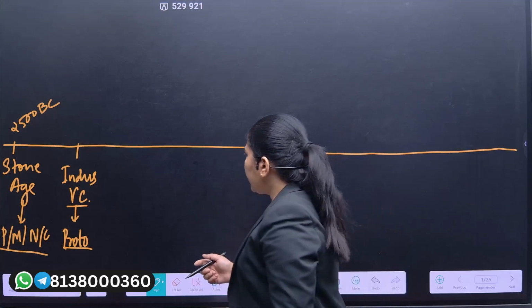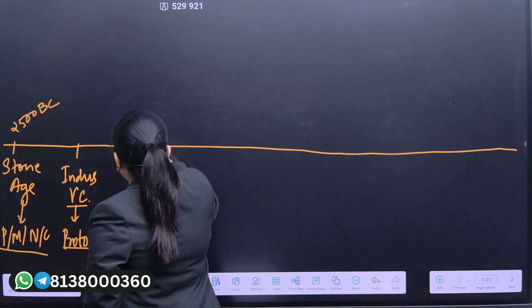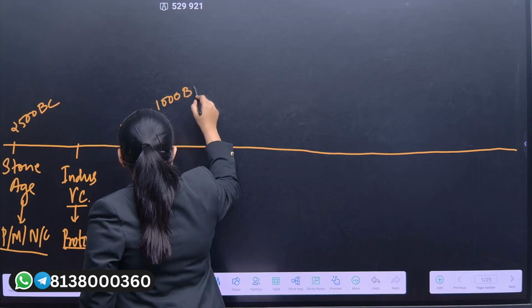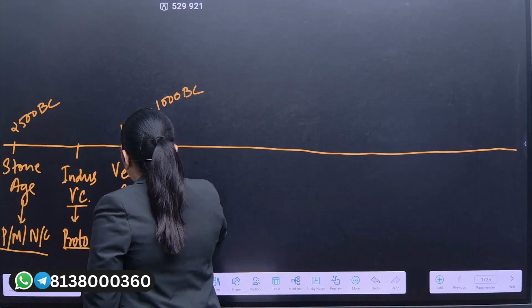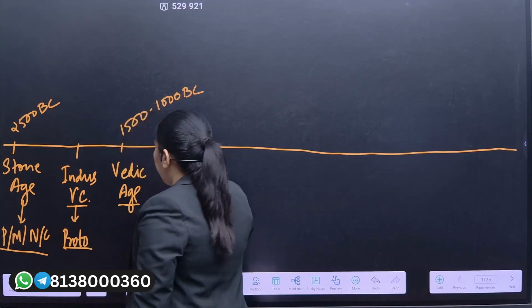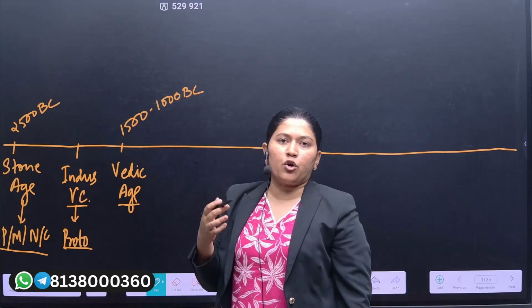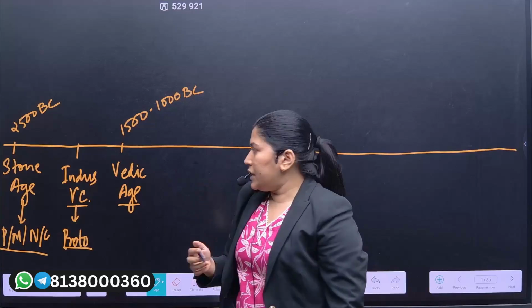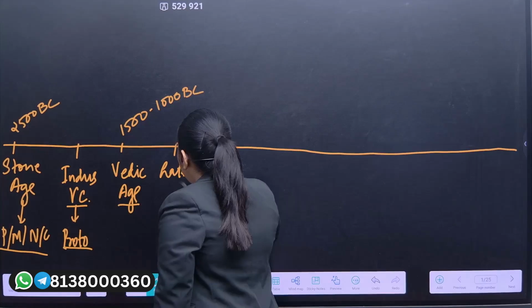After that, during 1500 to 1000 BC, we have seen the emergence of the Vedic age, or the initial phase of the Vedic age, where you will find a number of literary resources talking about the society that was present during the Vedic period. And after that, we would have the Later Vedic period.